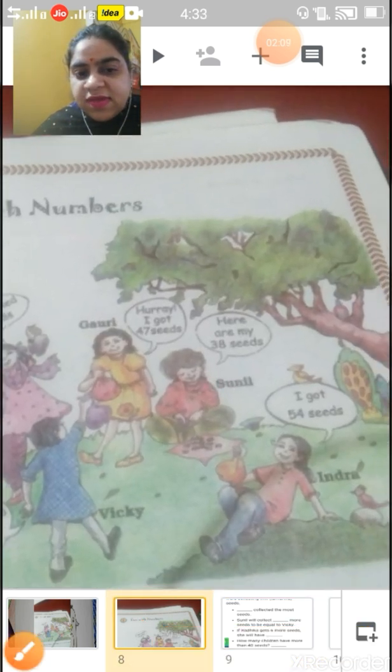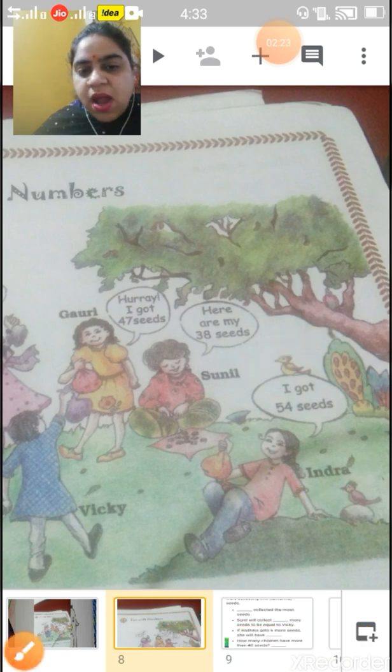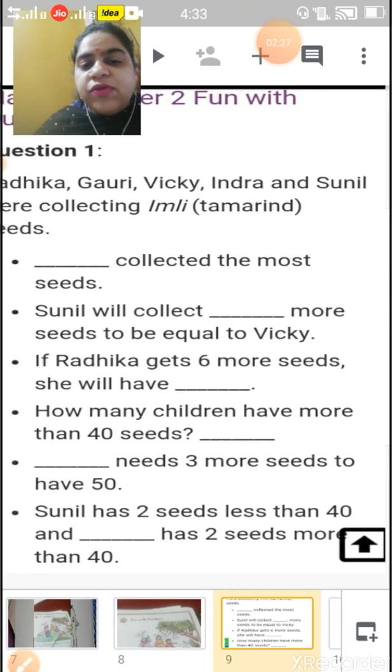In this, Indra has the most seeds. She has 54 seeds. Now next part, Sunil will collect more seeds to be equal to Vicky.